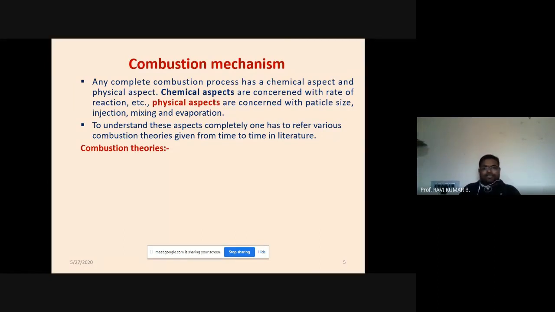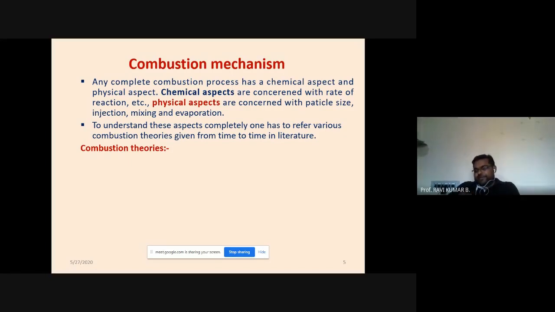So chemical aspects are concerned with the heat release rate, in how fast your reaction takes place, and physical aspects are concerned with the particle size, injection, mixing, and evaporation. So these are the parameters which come under the physical aspect, and the chemical aspect covers only how fast your reaction takes place. To understand these aspects completely, one has to refer to various theories.